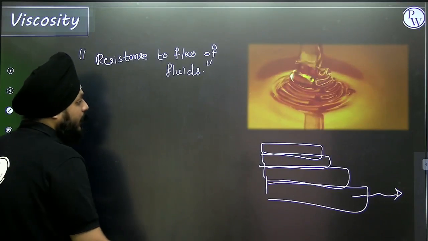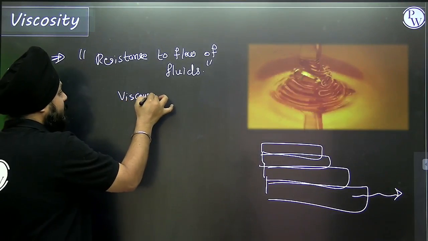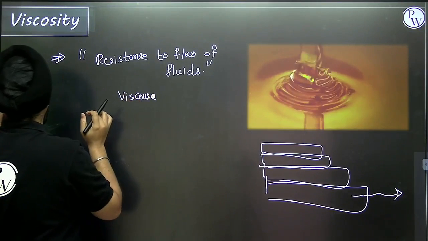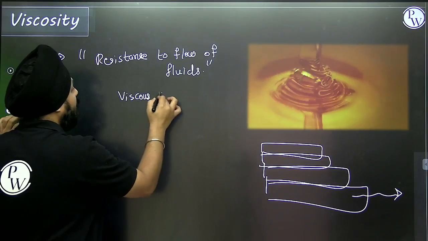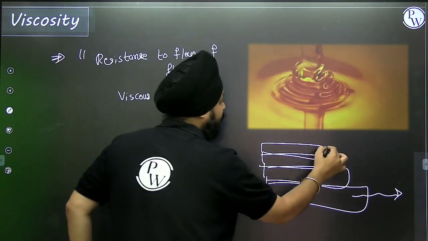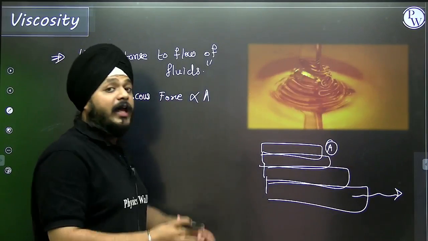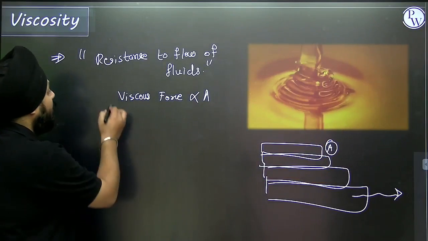So here, the viscous force acting, extremely sorry for this, is directly proportional to the area of cross section. The higher the area of cross section, the higher the viscous force, first part.